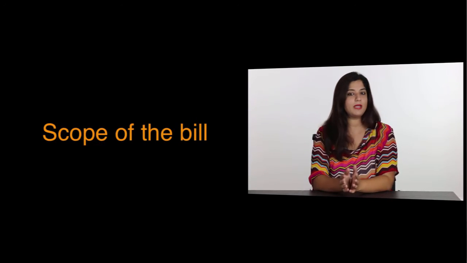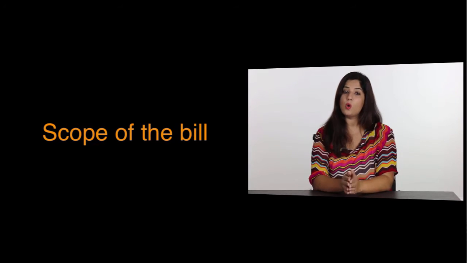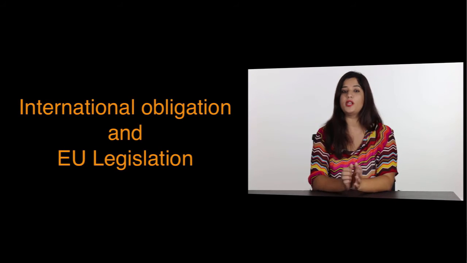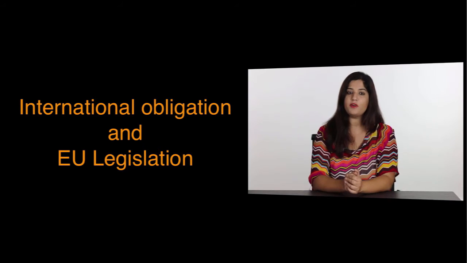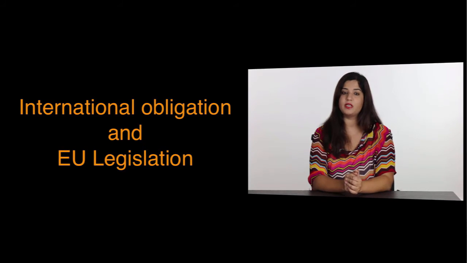Do you think all bills apply to the whole of the UK? The answer is no. Not all bills apply to the whole of the UK. Some bills apply to the whole of the UK. However, a bill may apply to one or more constituents, for example, only to England and Wales. This is because the law-making powers in some matters rest with the Scottish Parliament, the Welsh Assembly and the Northern Ireland Assembly rather than the UK Parliament. Finally, sometimes new laws are needed to ensure that the UK complies with international or EU legislation. The Act of Compliance can trigger the process mentioned previously.